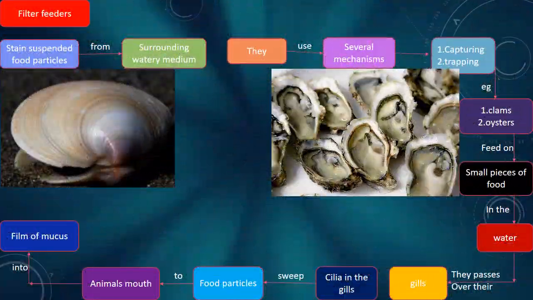Filter feeders strain suspended food particles from the surrounding watery medium. They use several mechanisms: capturing, trapping. Examples: clams, oysters. They feed on the small pieces of food in the water. The water passes over the gills. Cilia in the gills sweep food particles in a film of mucus to the animal's mouth.